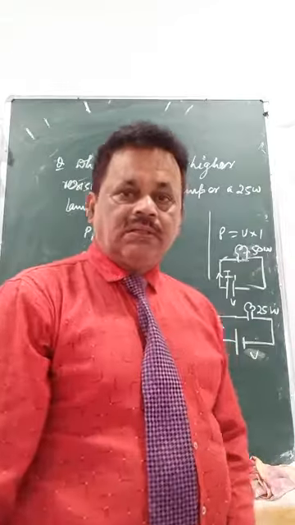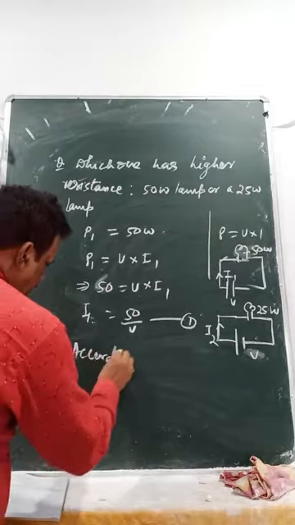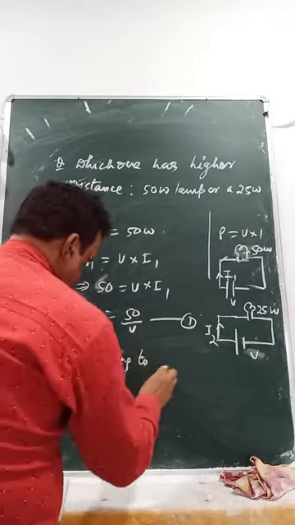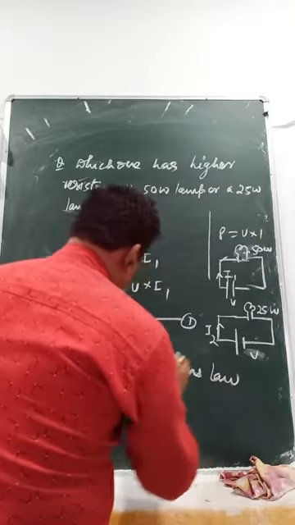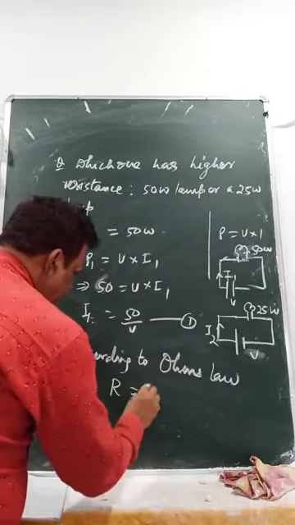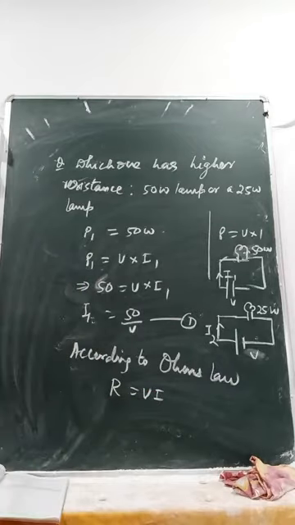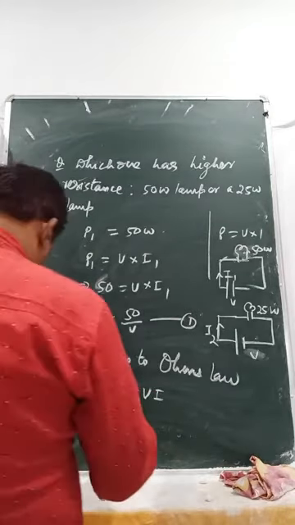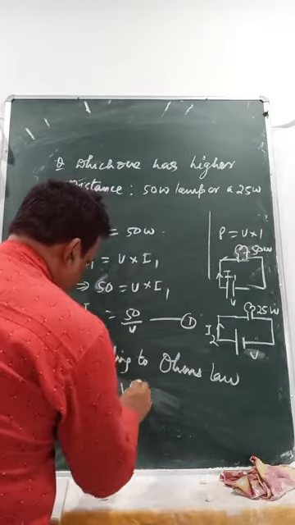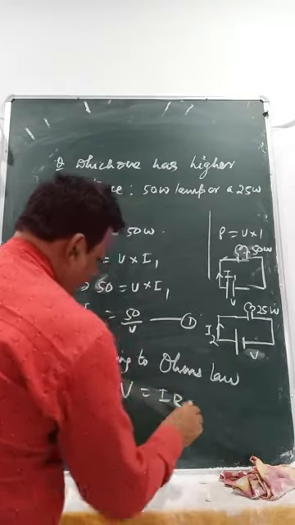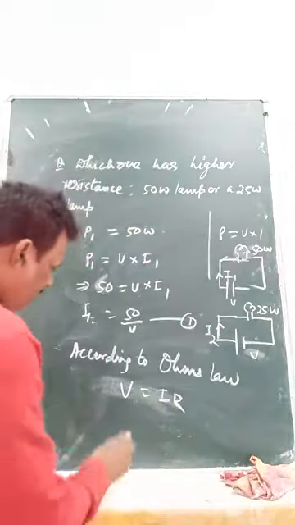What is Ohm's law? According to Ohm's law, V equals IR. V equals IR is the formula. Now what is R from here?